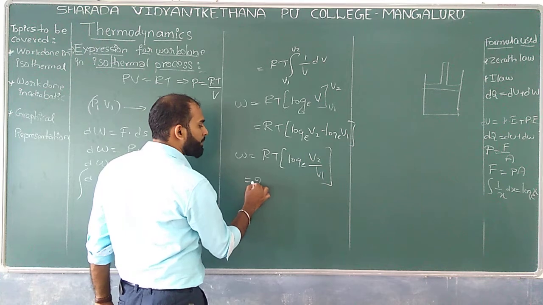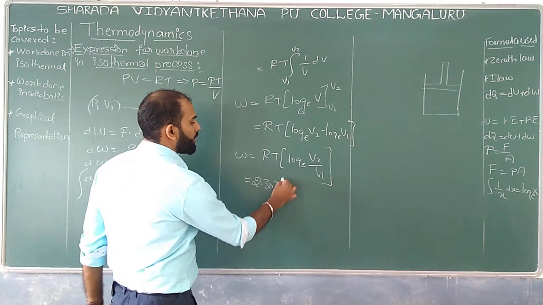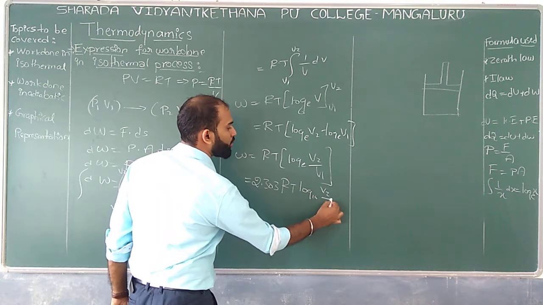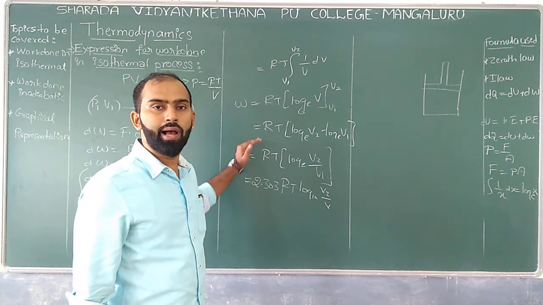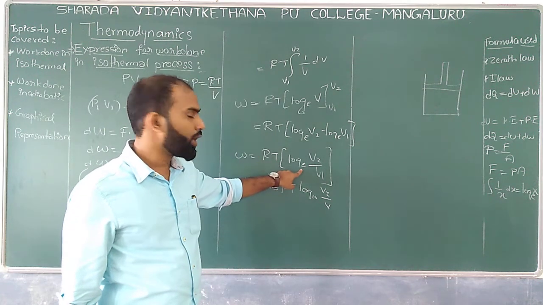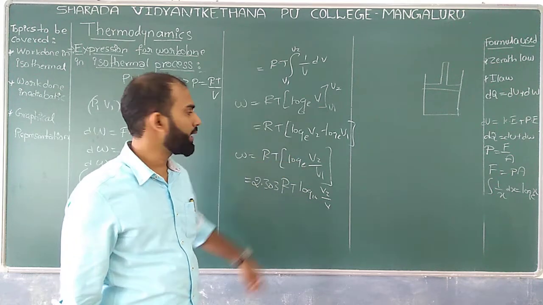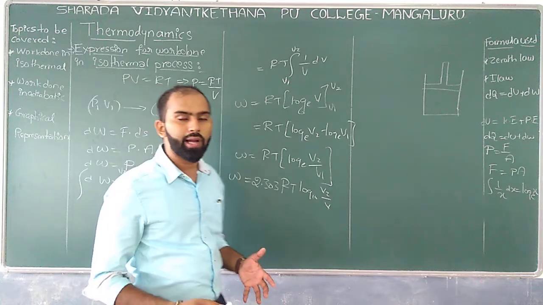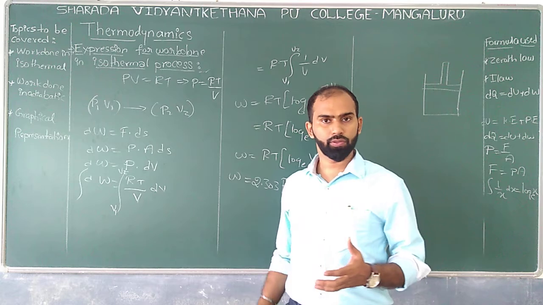So if you multiply 2.303 to the actual value, that is RT into log to the base 10 of V2 by V1, the log to the base e will get converted to log to the base 10. Okay? Which is equal to W. So this is what exactly we can have under the isothermal process.